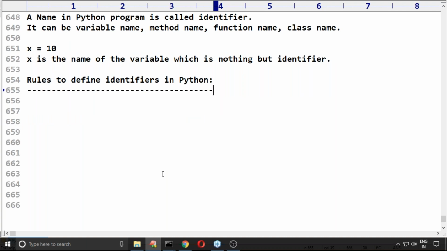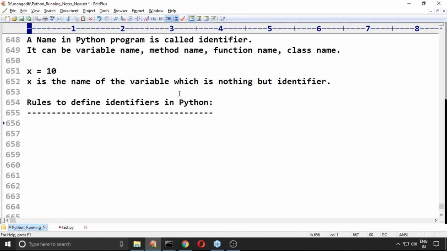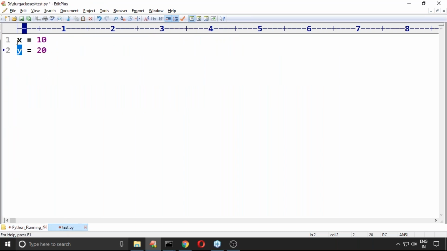identifiers in Python, right? Sir, very simple. Do you know it is the variable name? Assume that it may be a variable name or class name or method name and so on. It is a name, sir. Now I'm trying to take something like abc = 10.